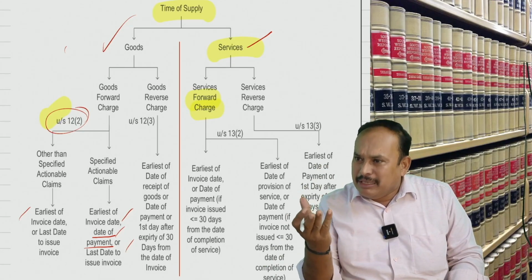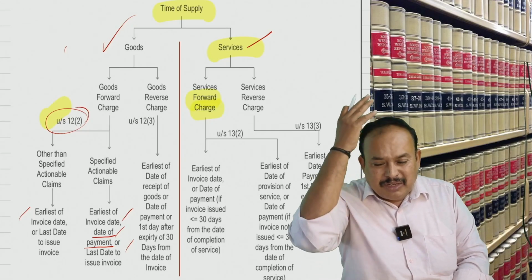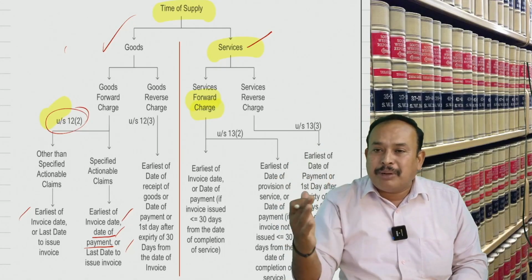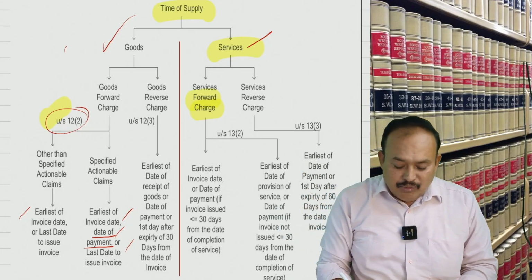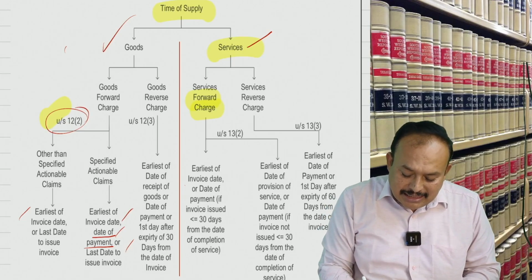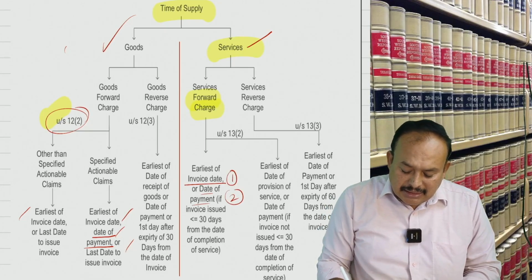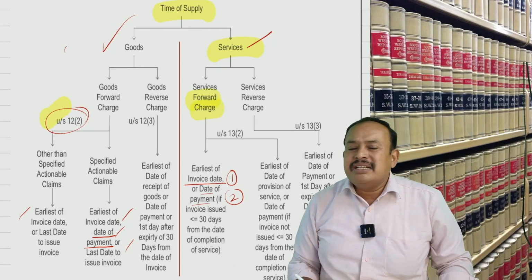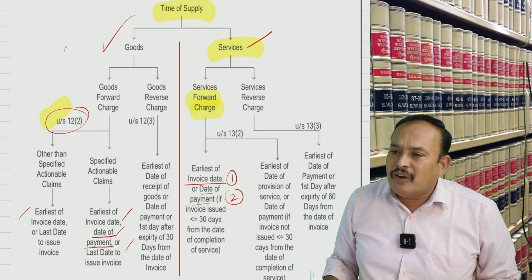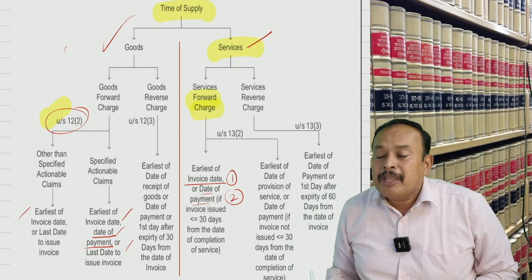Under forward charge, you are liable to pay GST. For you, the time of supply for services under forward charge is the earlier of the date of invoice or the date of payment, whichever is earlier.